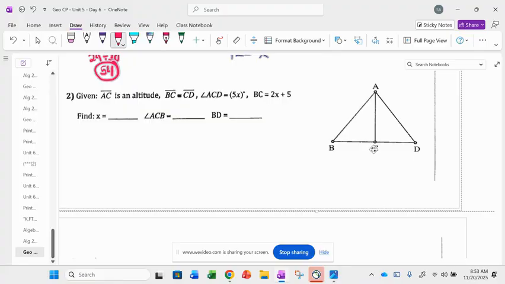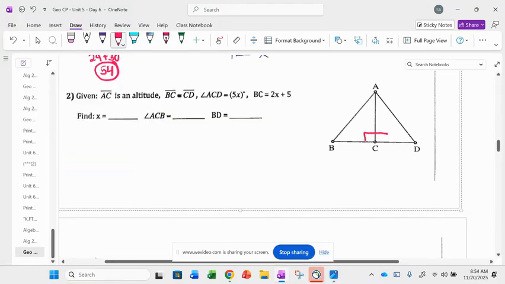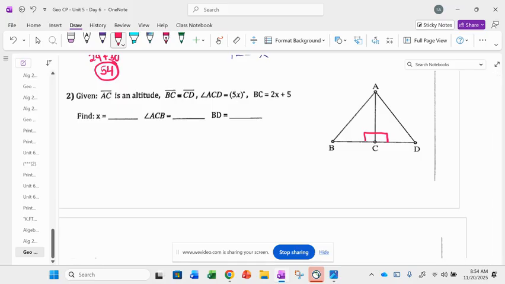So when it says that AC is an altitude, we're going to make right angles on both sides of C. Then it says that BC is congruent to CD, so I'll mark that. And that angle ACD, this angle right here, is 5x. And that BC is 2x plus 5.